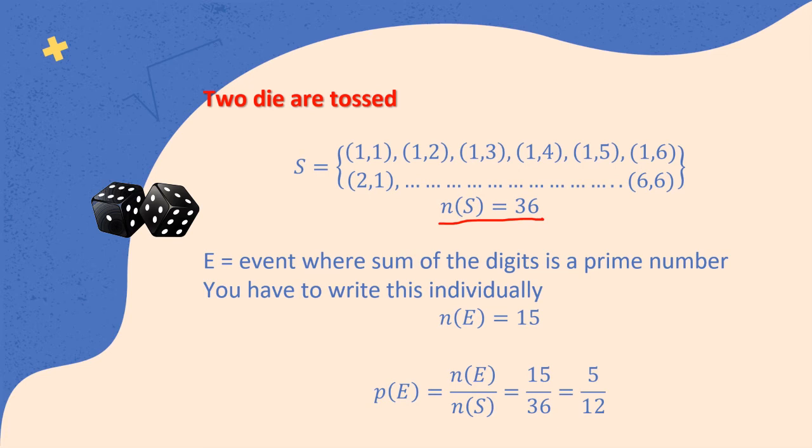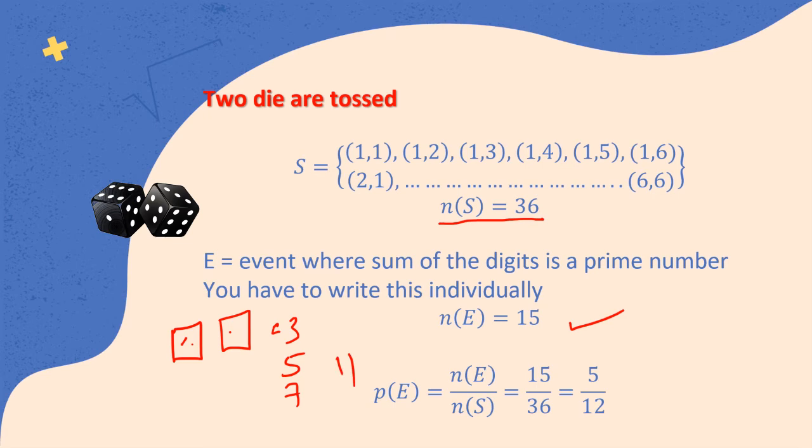Can you tell me? Come on, think. We have a die which has 2 dots, and a die that has 1 dot. So the sum is 3, which is a prime number. 5 is a prime number. 7 is a prime number. 11 is a prime number. What else can we get?